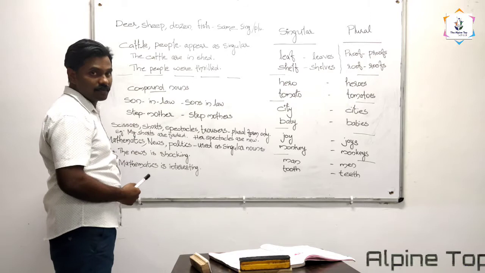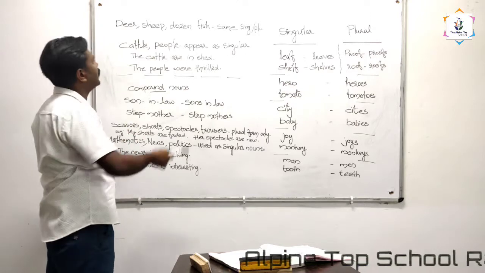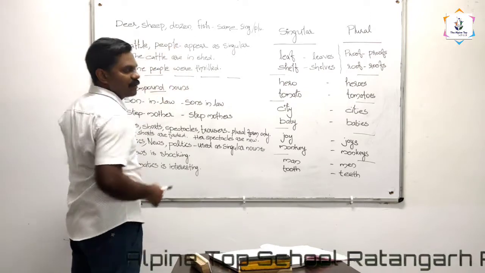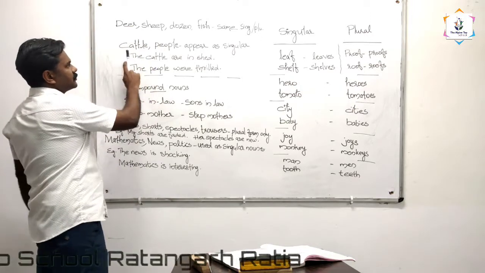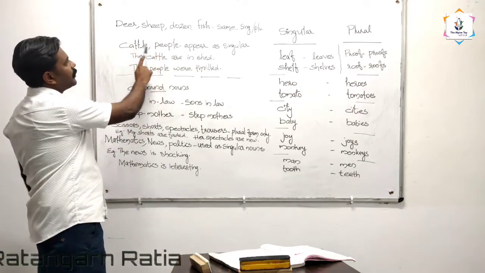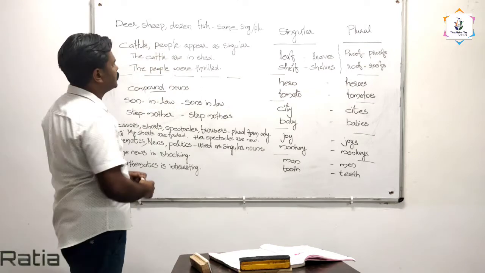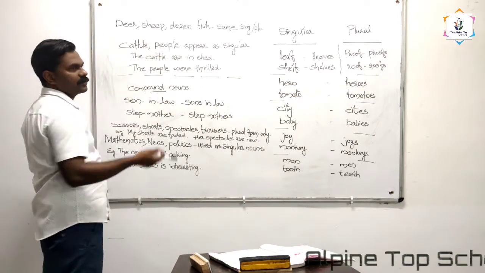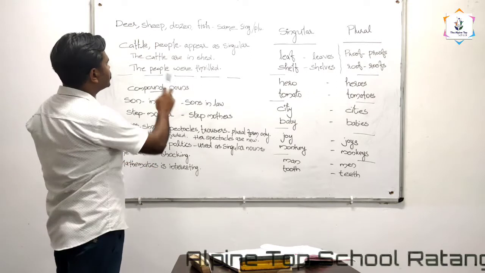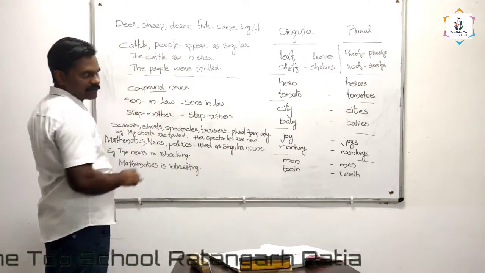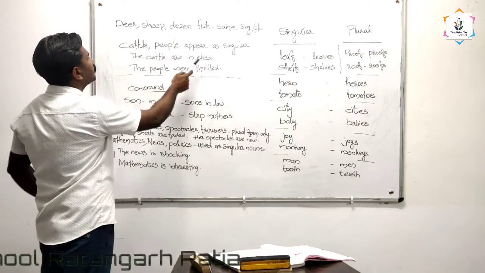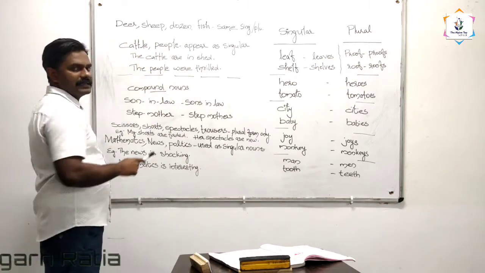And for the singular form also we use the same noun. Is it clear? But in the case of nouns like cattle, people, they appear as singular, right? Because we cannot see any S or ES or any other letter with cattle or people.